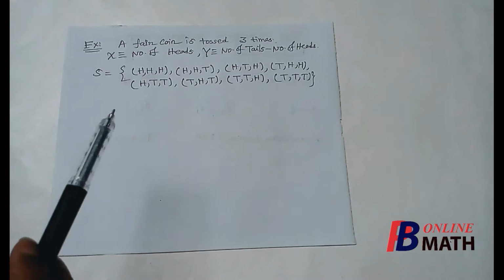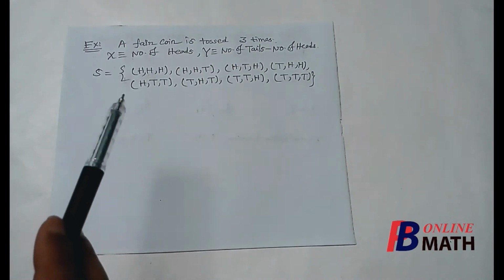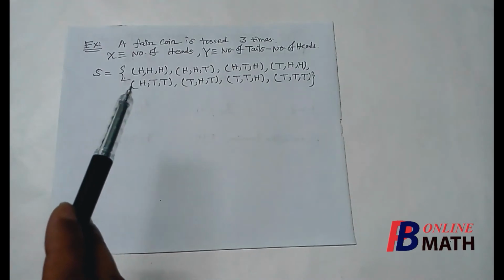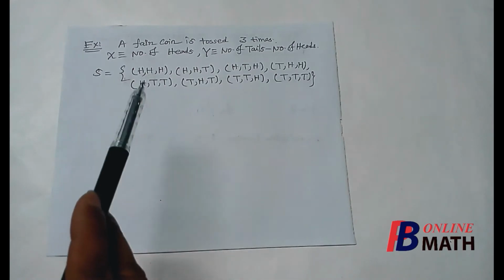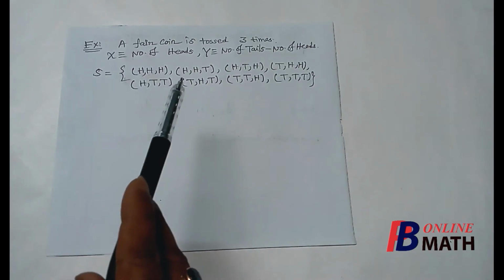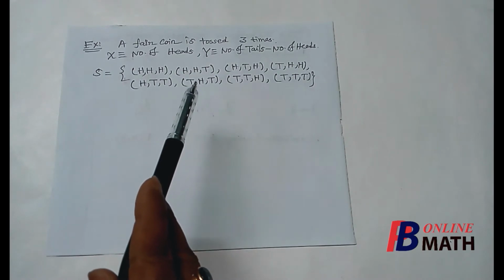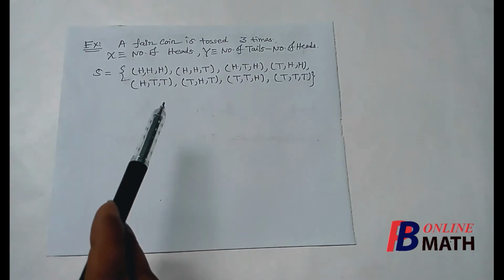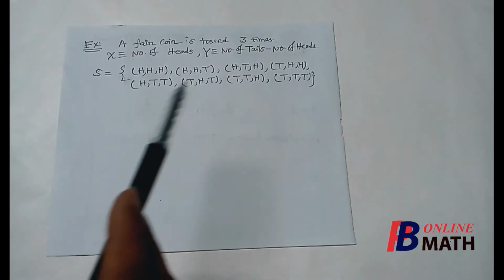We first write the sample space. Here in the sample space there are 8 outcomes. HHH means in the first coin we have obtained head, in the second coin head, and also in the third coin head. This outcome, HHT, means in the first coin head, in the second coin head, and in the third coin tail. So we have these 8 outcomes.